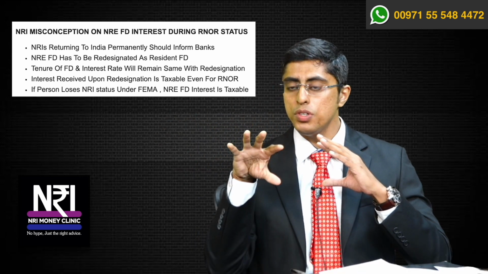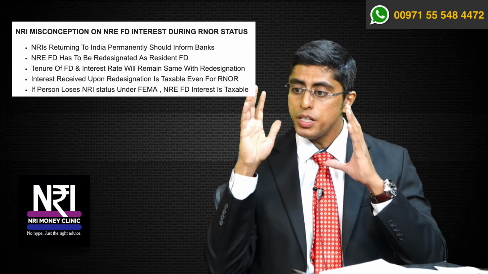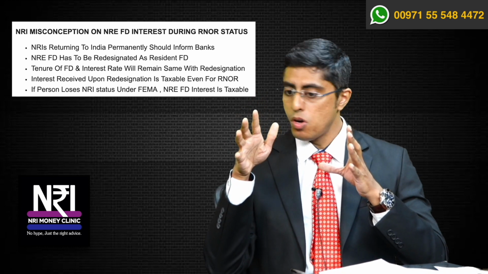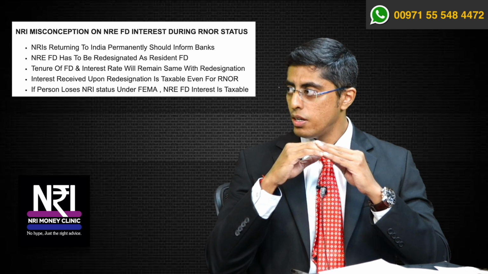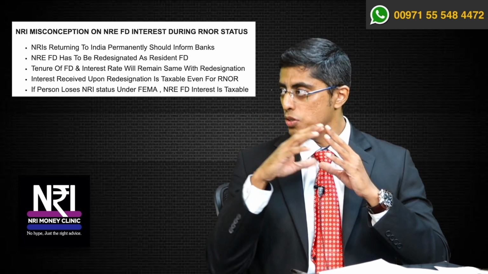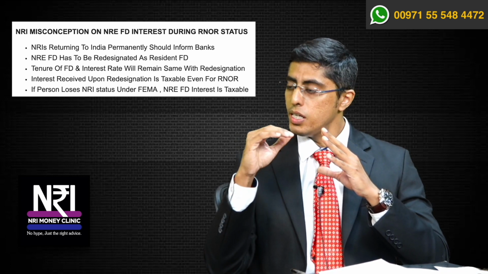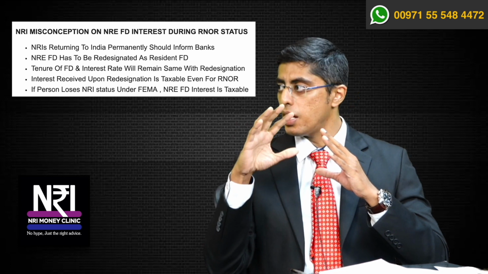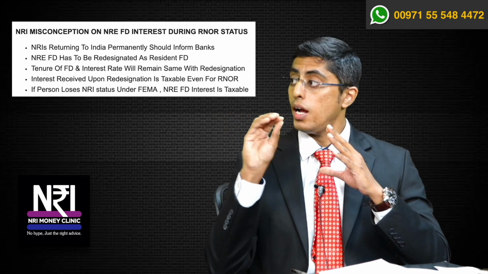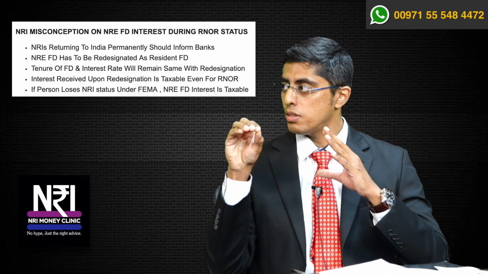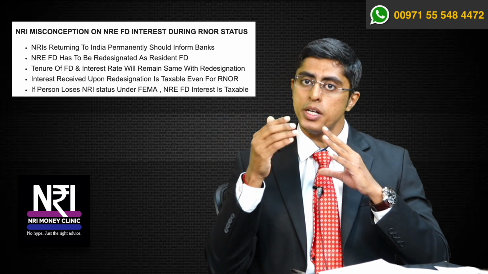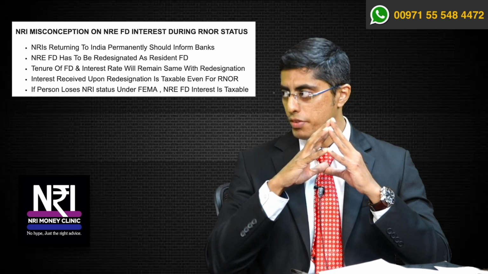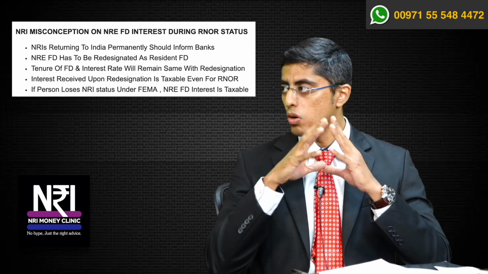So those individuals have a certain intention of earning income or settling down in India. If these three conditions are satisfied, when a person comes back to India, automatically they become a resident in India under the FEMA Act. And RBI says, once you become a resident in India under the FEMA Act, automatically you have to close down your NRI FDs. So this is what the law says.